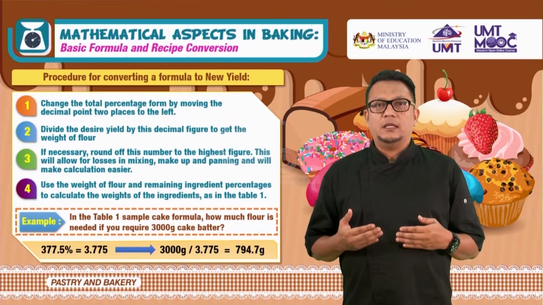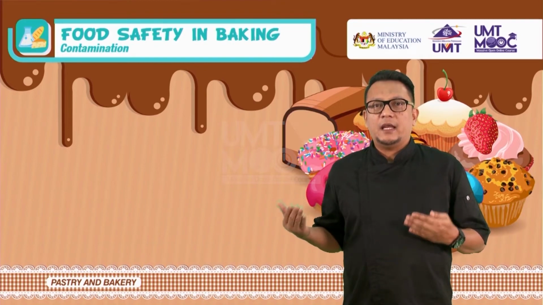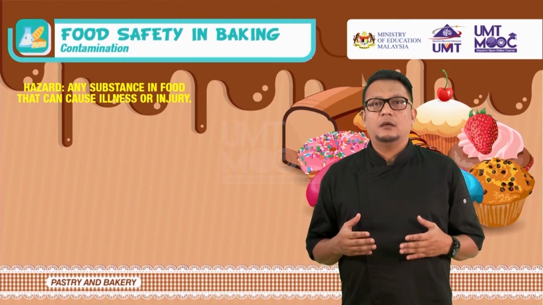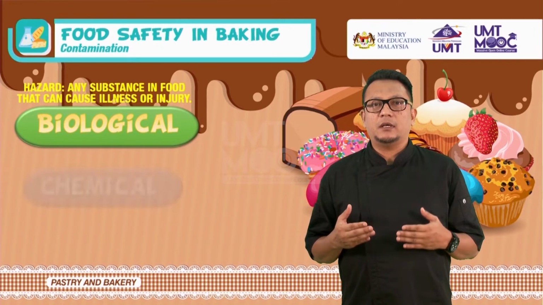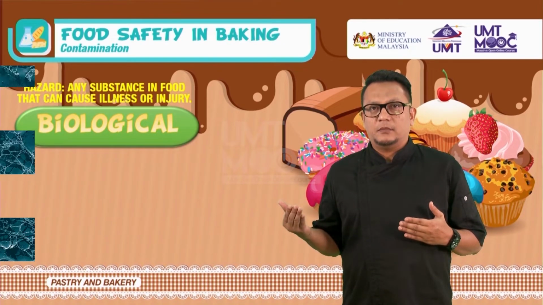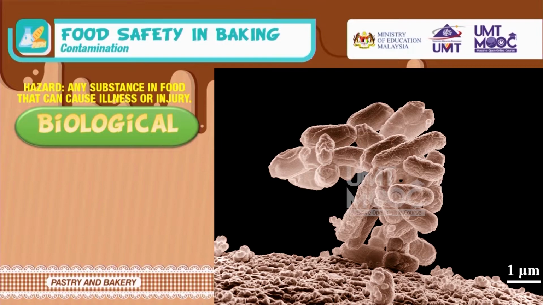Food safety in baking. Contamination contains harmful substances that were not originally present in the food. Hazard: any substance in the food that can cause illness or injury. Biological, chemical, physical. Biological hazard: microorganism, tiny, usually single-cell organism that can be seen only with a microscope. A microorganism that can cause disease is called a pathogen.